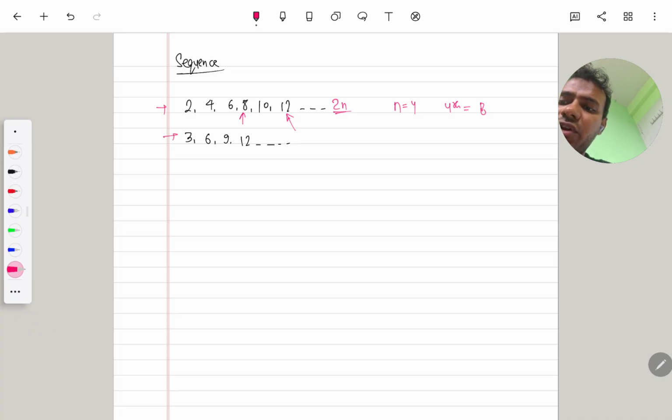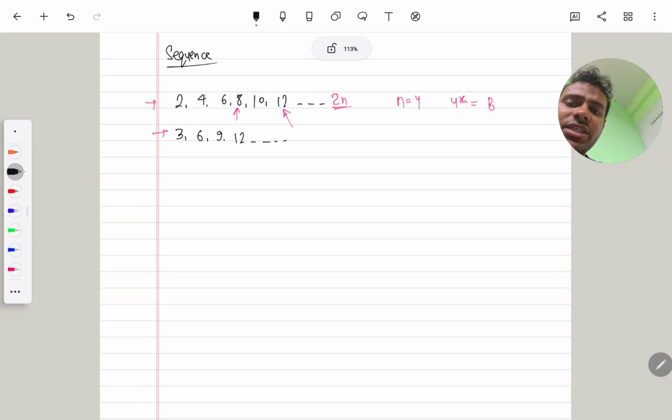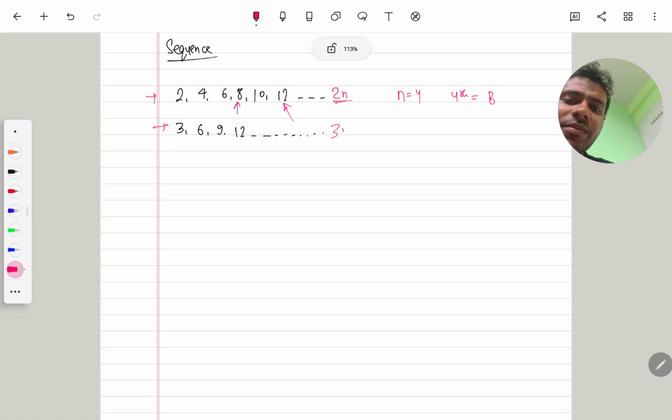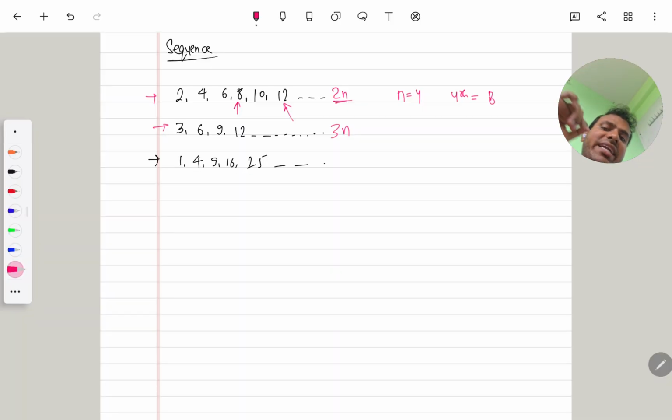The same goes for this one. This also follows a particular pattern. Its general term is 3n. Also suppose I write 1, 4, 9, 16, 25 and so on. Here also we see that this sequence contains a particular pattern, and the pattern of these terms is n square. When we want the fourth term, we put n equals 4. Suppose we want the fifth term, we put n equals 5 here, and we will get the fifth term.